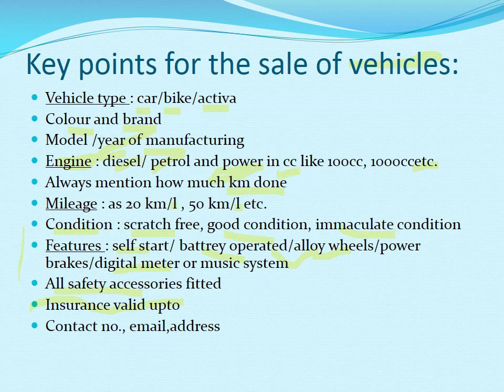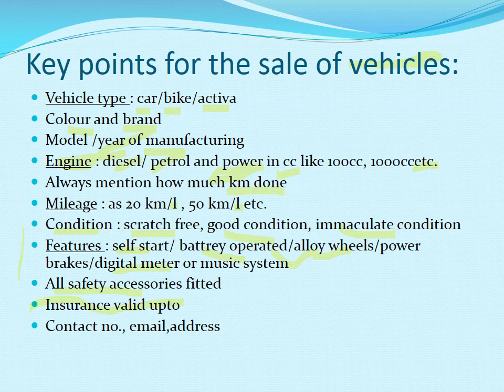So from where should we start? Again, sale or purchase, as we have discussed in the case of property. Then we will start with color or brand, a white Suzuki, a black Alto. So you have to mention at first the color and the brand.